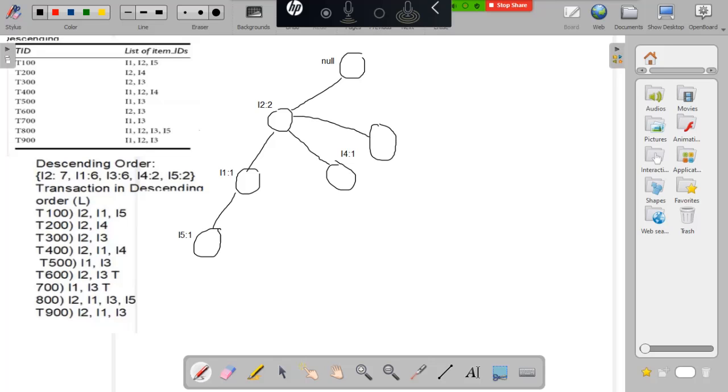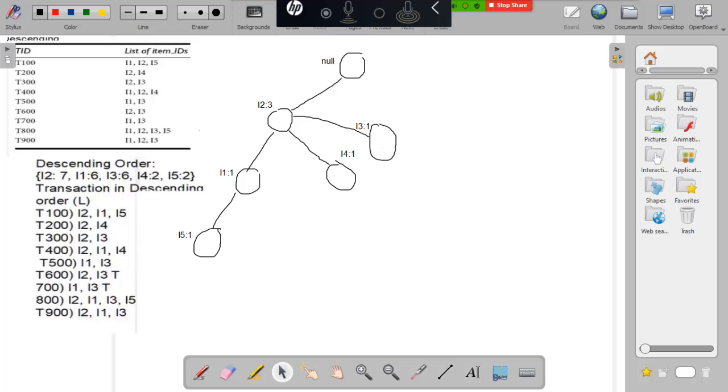Now I have to increase the path count of I2 again, so the count of I2 is 3, and I3 equal to 1. So my third transaction is over.